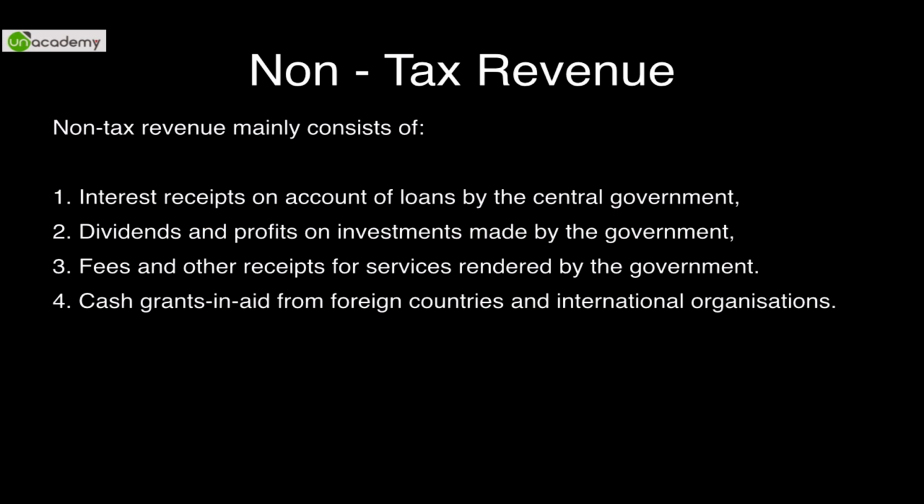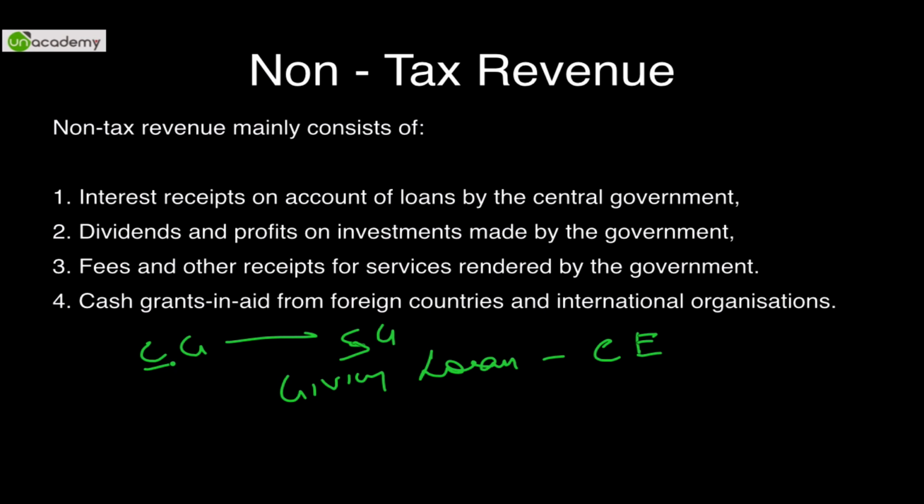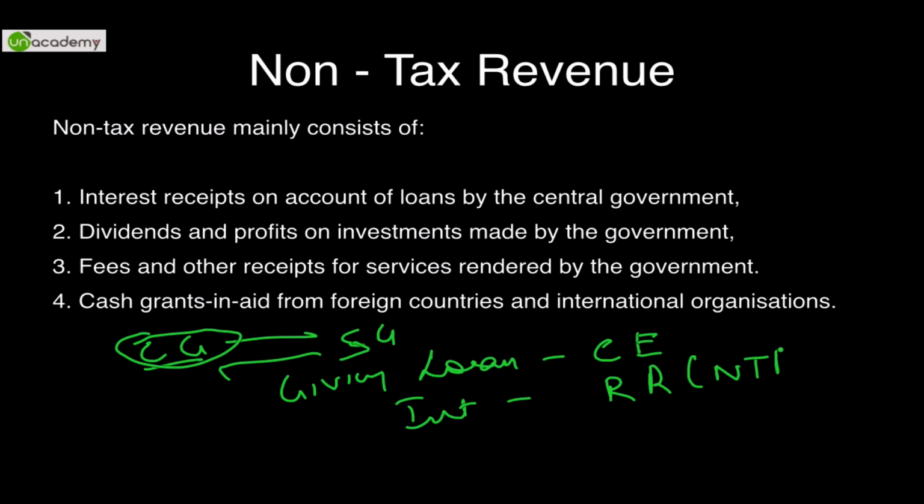Let's understand the differences. If the central government is granting a loan to a state government, it will be considered a capital expenditure from the point of view of the central government. Whatever the government will earn in the form of interest will be considered a revenue receipt, particularly non-tax revenue receipt. On the other hand, if the World Bank is giving a loan to the central government, it will be considered a capital receipt for the central government.